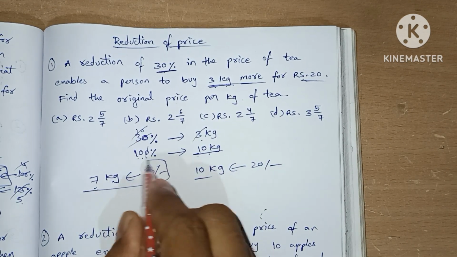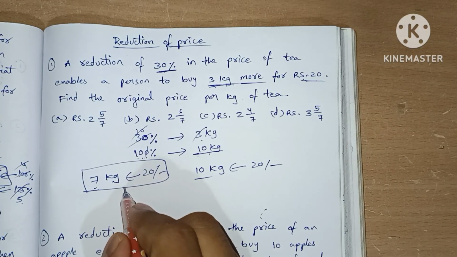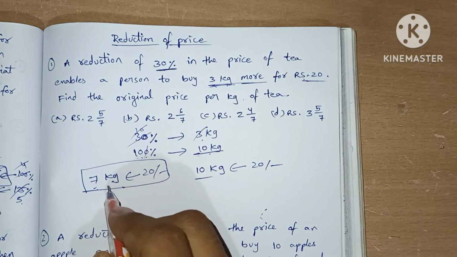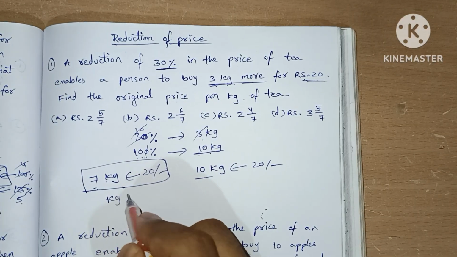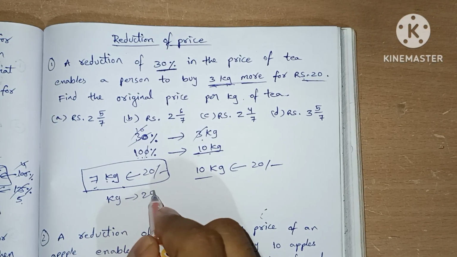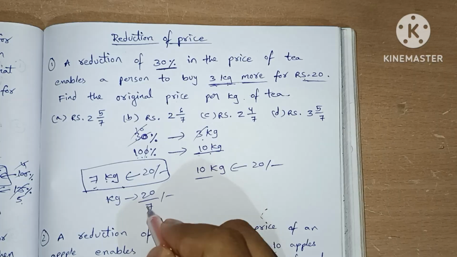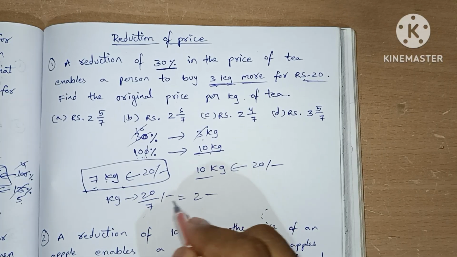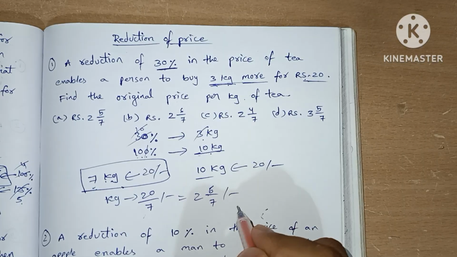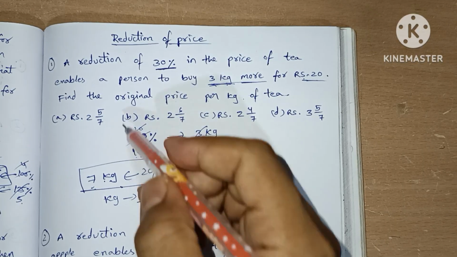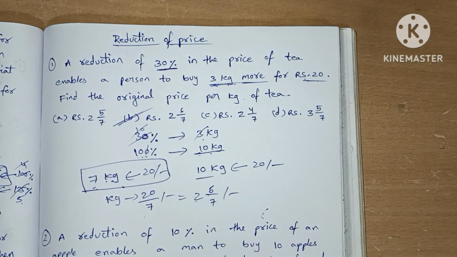So initially it is the price. Per kg means for 1 kg it takes 20 divided by 7 rupees, which is 2 and 6 by 7 rupees. Option B is our answer.